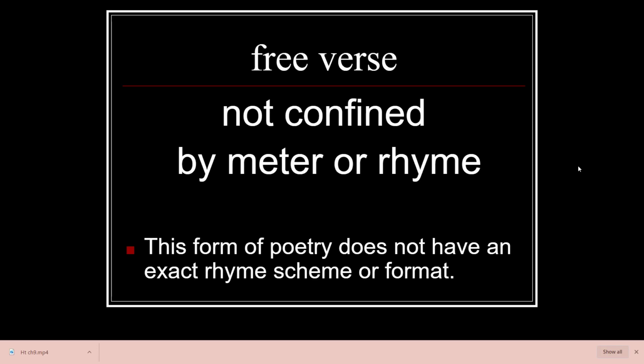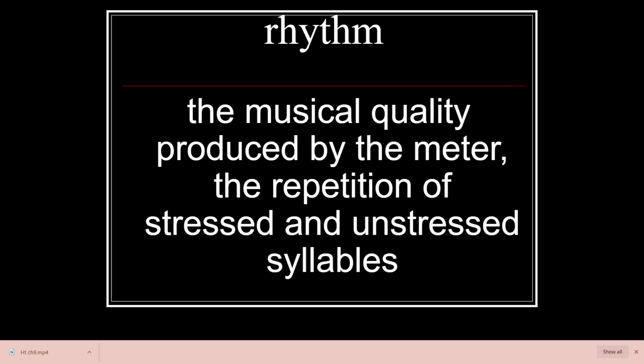Free verse is the structureless type of poem, where it doesn't follow rules. It's just written to express. It's not confined. It's not limited by meter or rhyme. This form of poetry does not have an exact rhyme scheme or format. It could, I suppose, but it doesn't have to. Rhythm, the musical quality produced by the meter. It's the repetition of stressed and unstressed syllables.